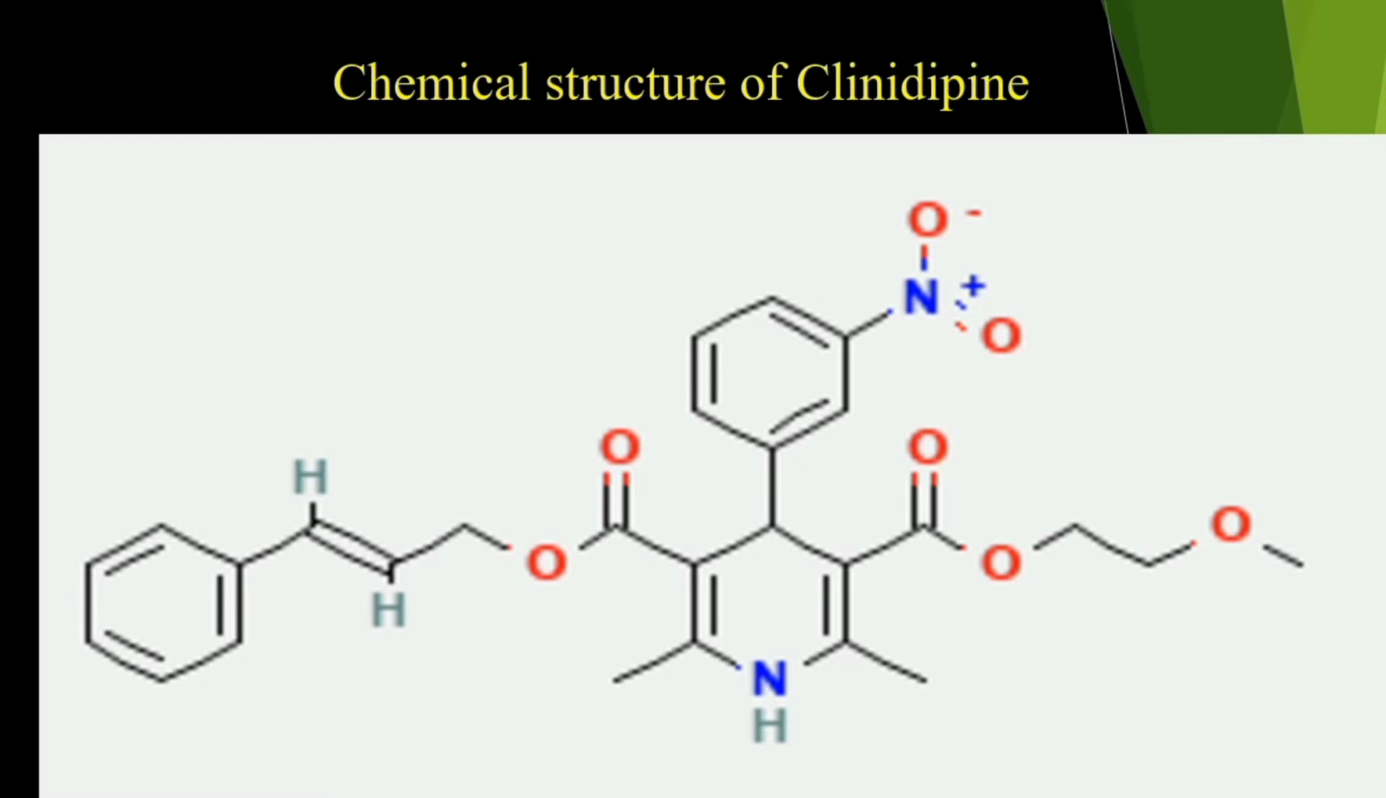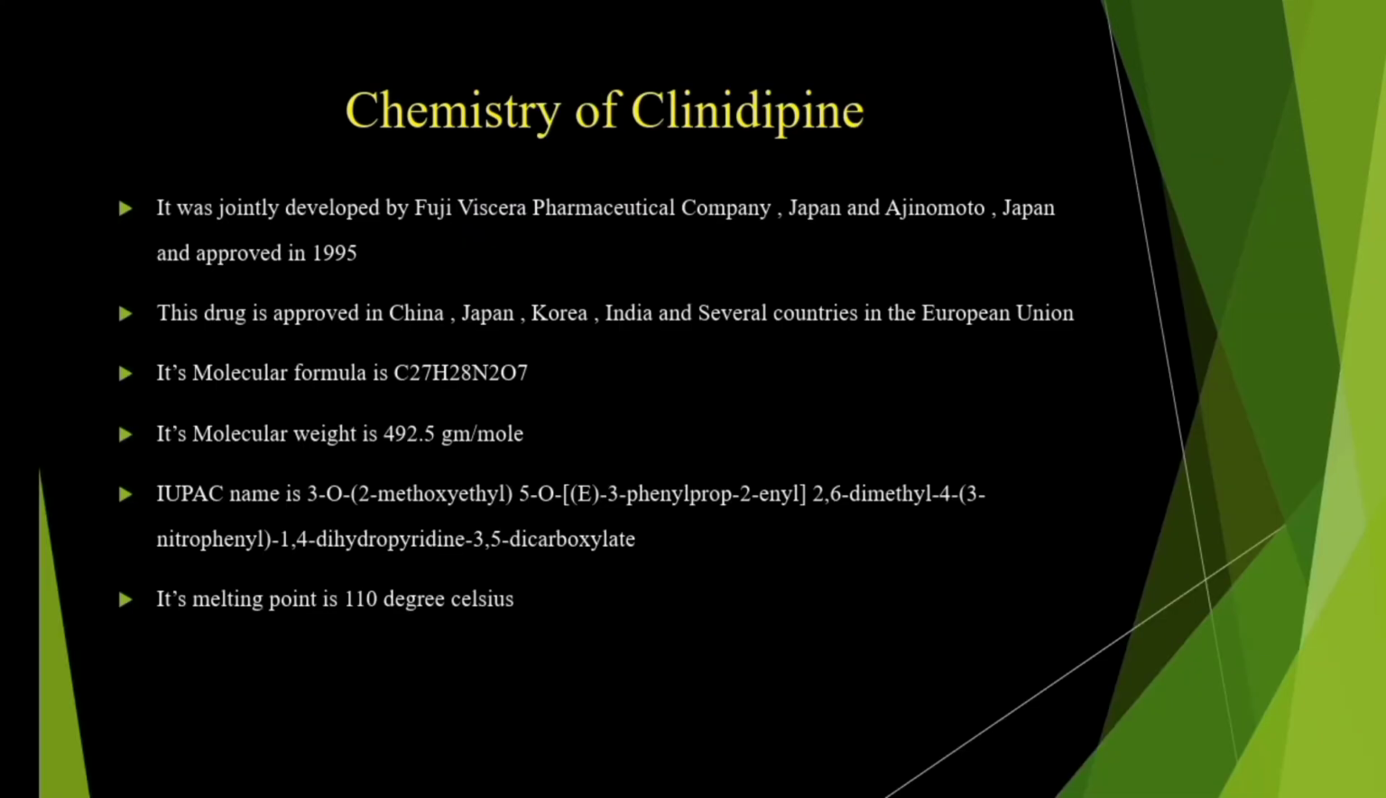So this is the chemical structure. Now coming to the chemistry of clinidipine, it was jointly developed by Fuji Viscera Pharmaceutical Company, Japan, and Ajinomoto, Japan. It was approved in 1995. The drug is approved in China, Japan, Korea, India, and several countries in the European Union also. So this is some of the history regarding the clinidipine drug, and its molecular formula is